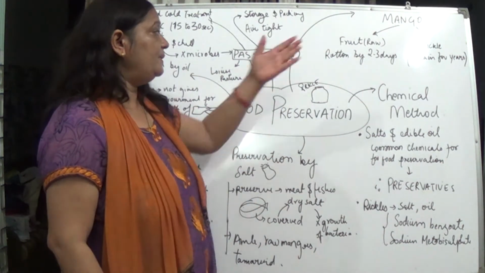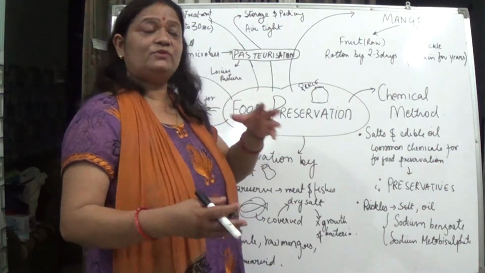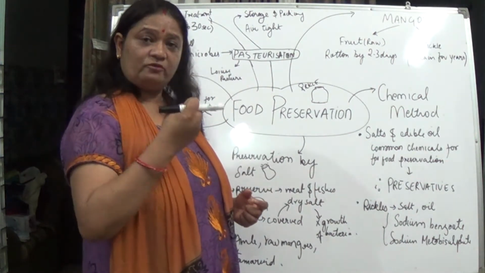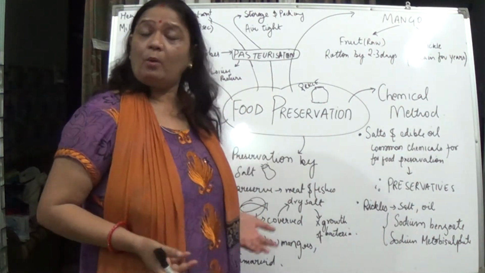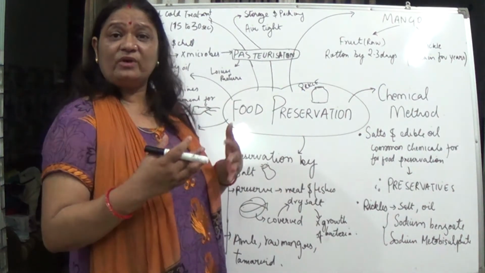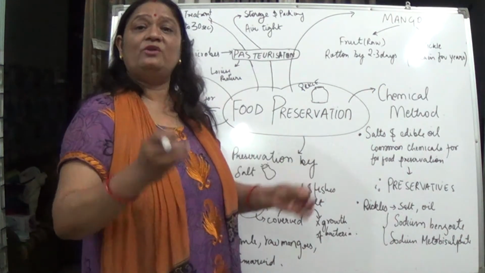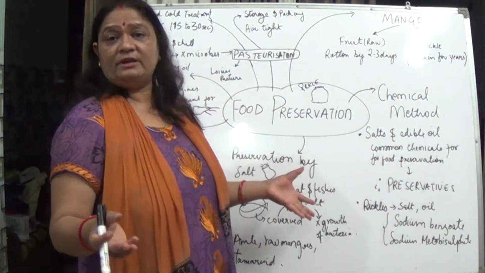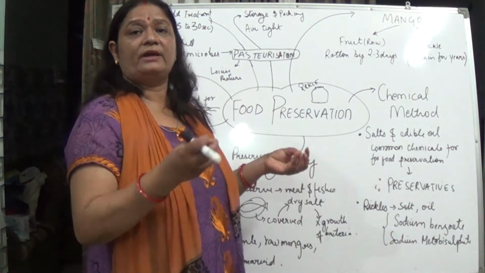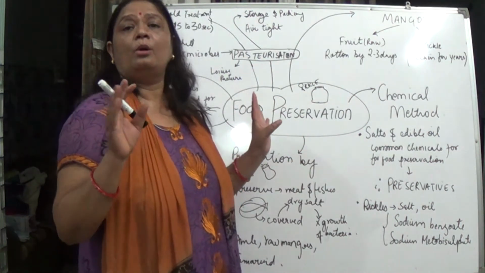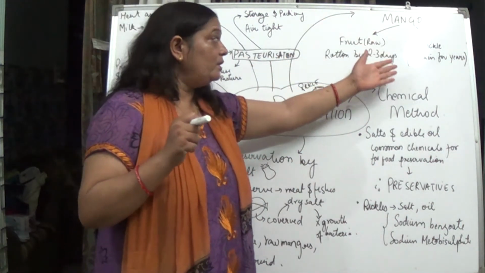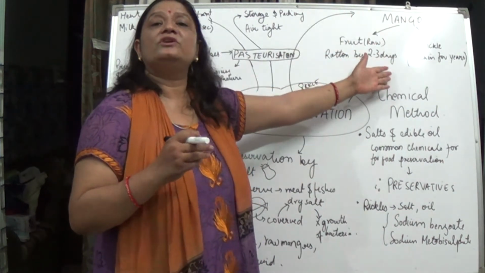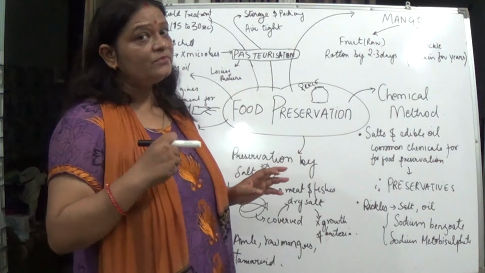But in the pickles, what happens? As we have used salt, which has taken out the excess moisture, we are also using oil or vinegar. This oil or vinegar is also a condition in which the microorganisms cannot grow. It is an unfavorable condition for the growth of microorganisms. So vinegar has been used, oil has been used, and the moisture has been removed with the help of the salt.